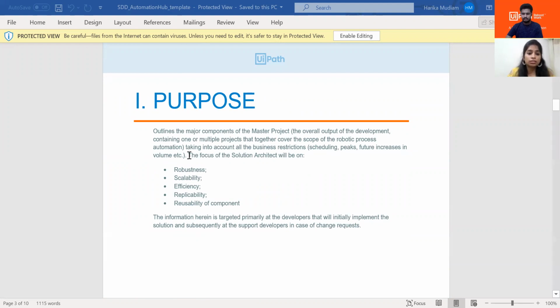So it clearly shows that the focus of the solution architect will be on robustness, scalability, efficiency, replicability, and reusability of the components. As I've already mentioned, these are very important. Let's say one example: when there's a UI automation, and you have developed some automation, and you want to get information from that particular process, there are two ways you can develop it. You can do front end and back end automation, both ways.